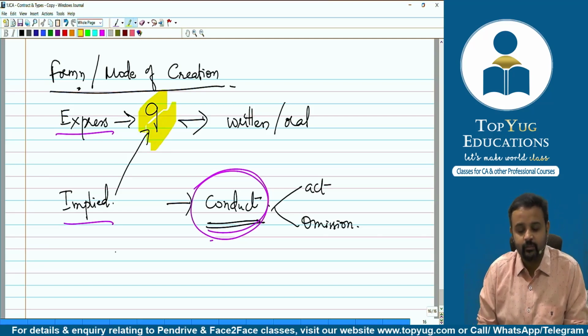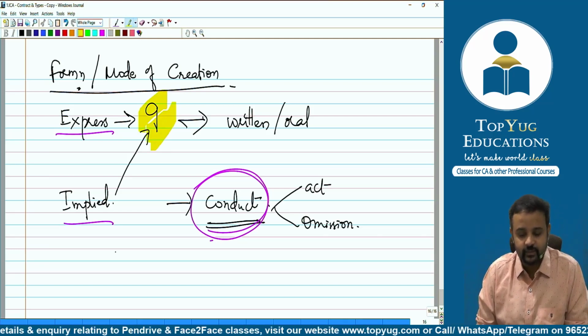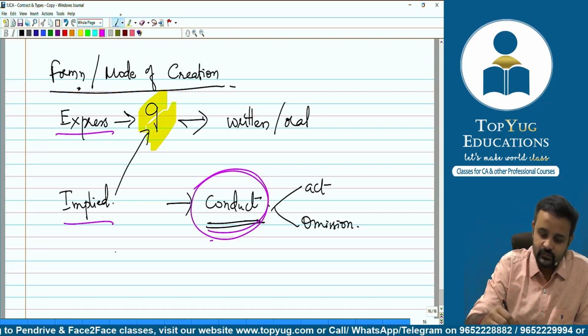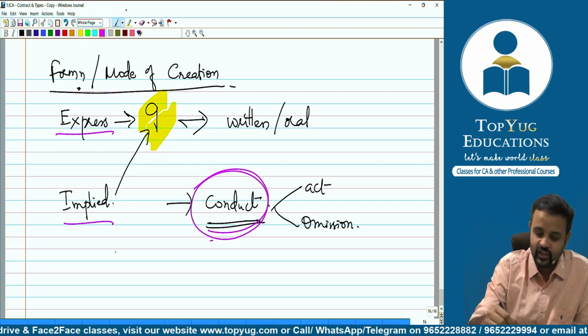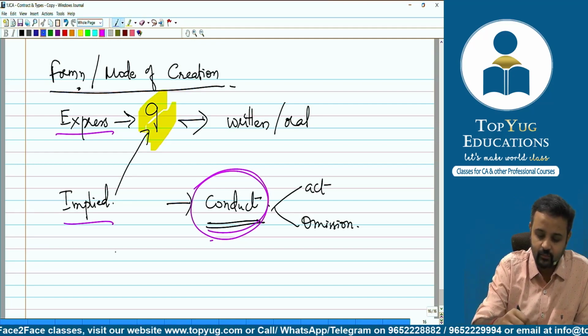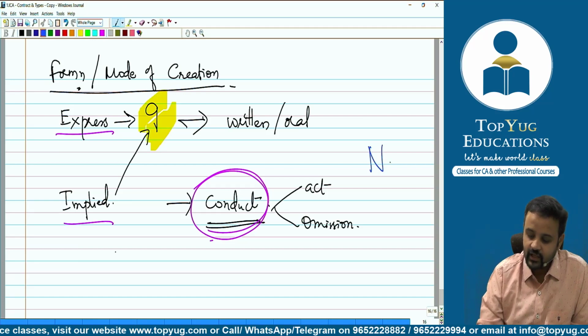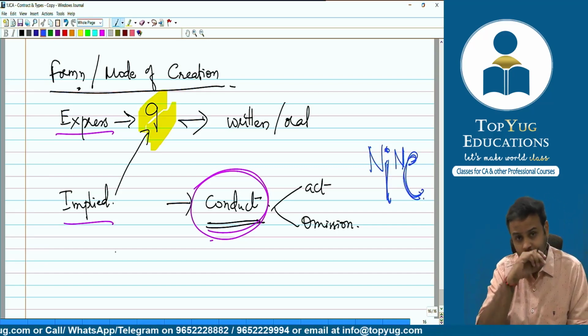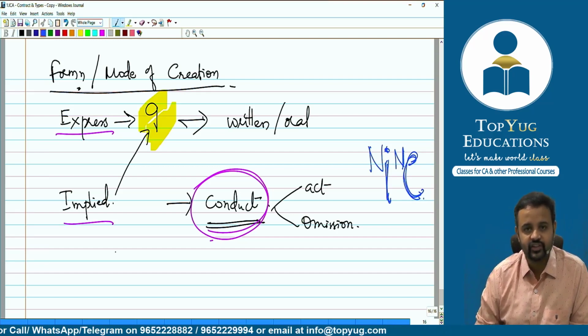So I believe express and implied is clear. Express contract means written or oral. Implied contract means by conduct, that is act or omission. Okay, now just a quick clue to remember the section number. 9 is the section number. Yes, guys. So now if you observe here, I for implied, E for express. Just a clue to remember the section number, right?